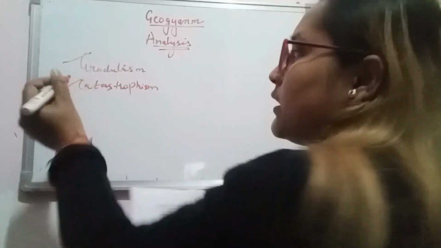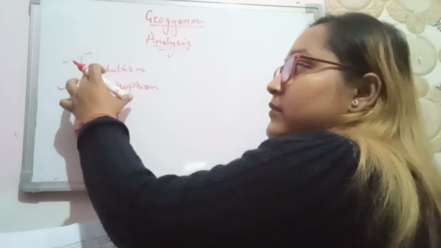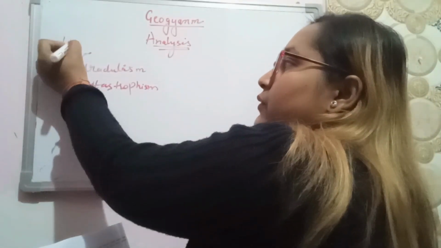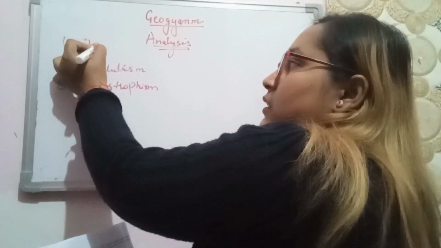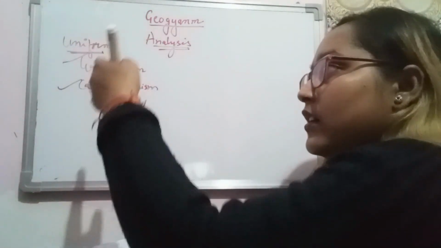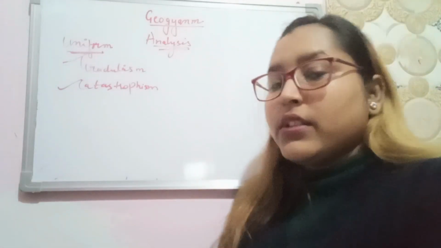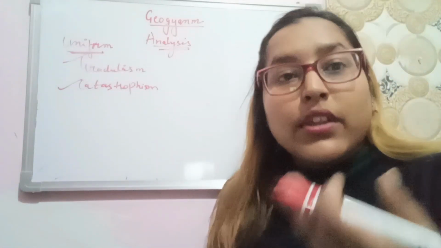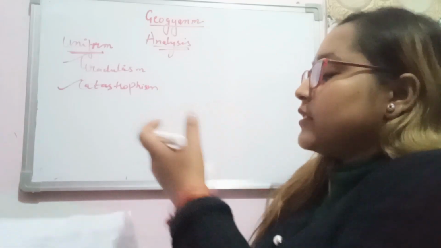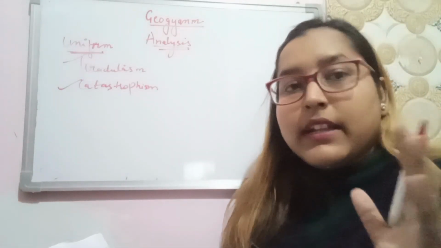The term itself indicates this. There is one more term, uniformitarianism. They ask questions from this topic: what is uniformitarianism, what is continuity, what is gradualism. This time they ask the main difference between gradualism and catastrophism.